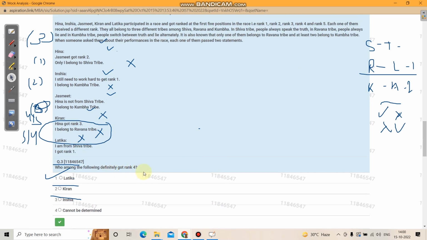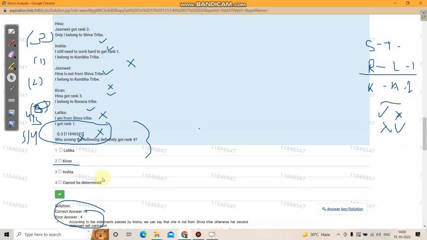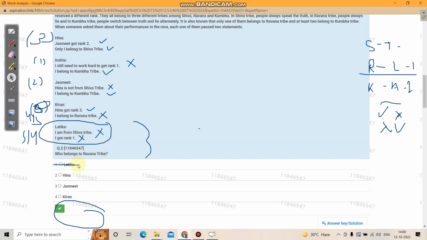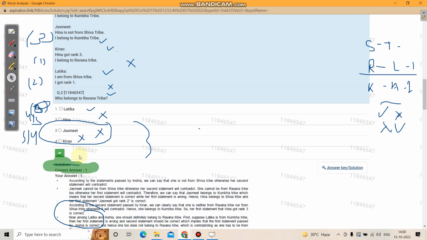Now who among the following definitely got rank 4? We can't say anything, because we have two possibilities, Kiran and Latika being rank 4. So the answer is CBD. Let's check. 4, CBD, correct. Now who belongs to Ravana tribe? Latika. So answer is 1. This one is the answer. Let's check. Correct, answer 1.